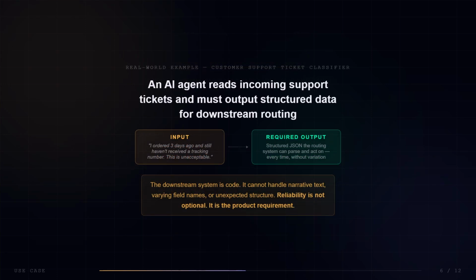An AI agent reads incoming customer support tickets and must classify each one for the downstream system. Input, unstructured customer text. Required output, structured JSON the routing system can parse and act on every single time without variation. The downstream system is code. It cannot handle narrative text, varying field names, or unexpected structure. Reliability is not a preference here. It is the product requirement.